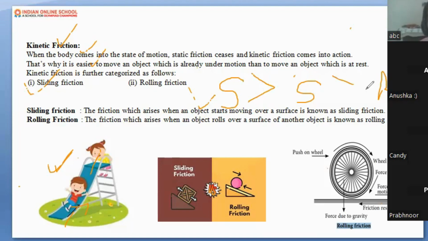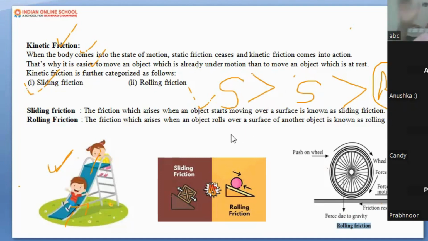Sliding friction is greater than rolling friction. So which one is experiencing less friction? Can you tell me now? Which type of friction is experiencing less friction on the ground? Static friction. Static friction is what I told you. Can you see this? Greater than sign.